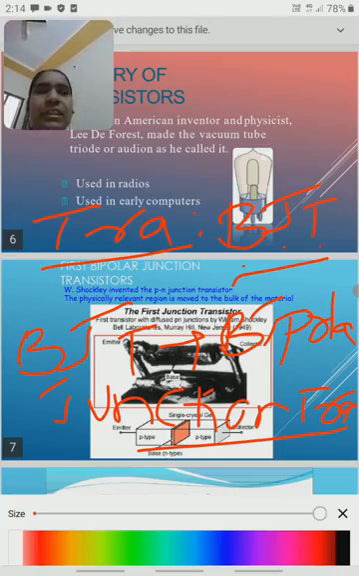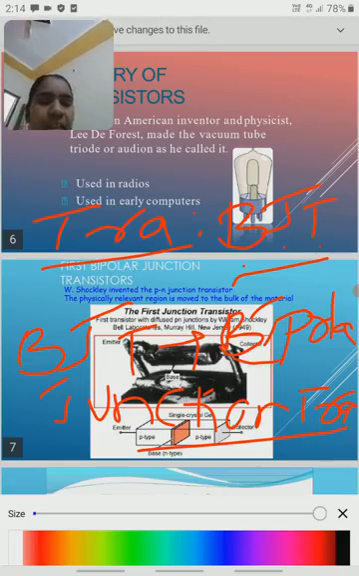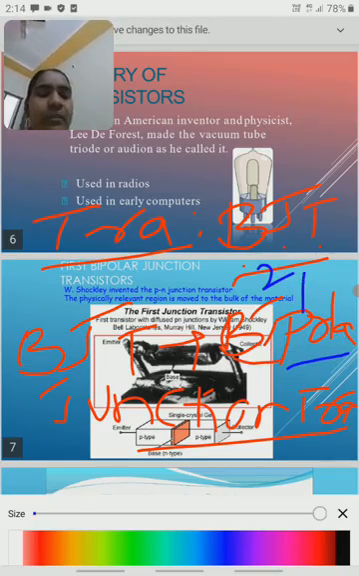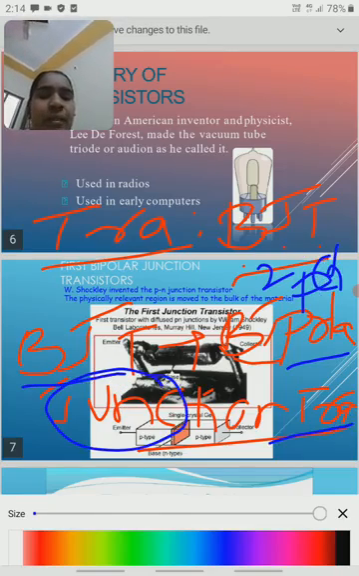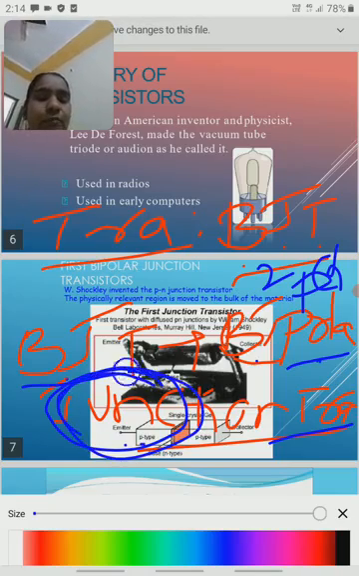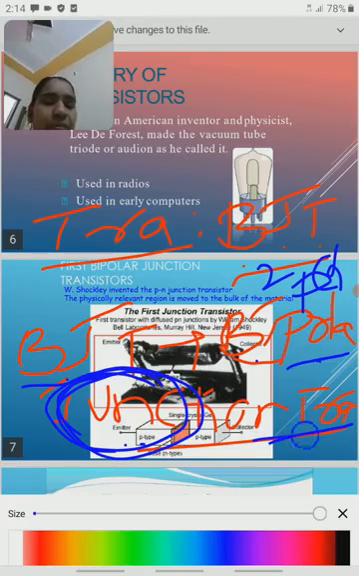Bipolar junction transistor is nothing but... bipolar means two. Polar means charges, then junction and transistor. So the complete abbreviation of BJT is bipolar junction transistor. Bi means two, polar means charges, and junction, we will see the definition of the junction also, and next one, transistor.